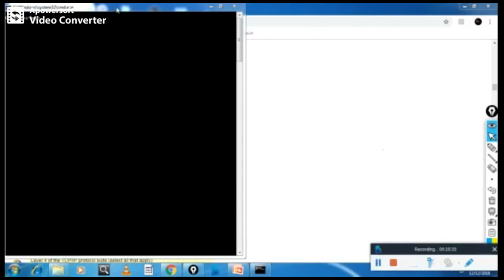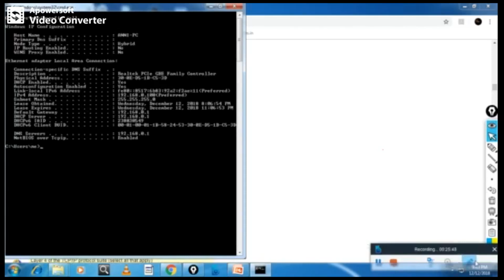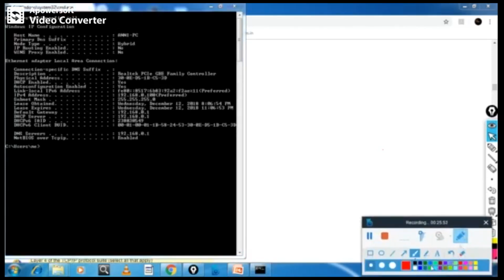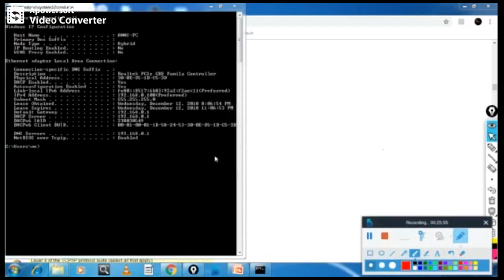So my dear students, before I explain the other topic, let me first explain how to use this command, ipconfig /all. This is the command. When you use this command, you can see here this is the physical address, 48 bits. What I was telling, 48 bits or 6 byte physical address.